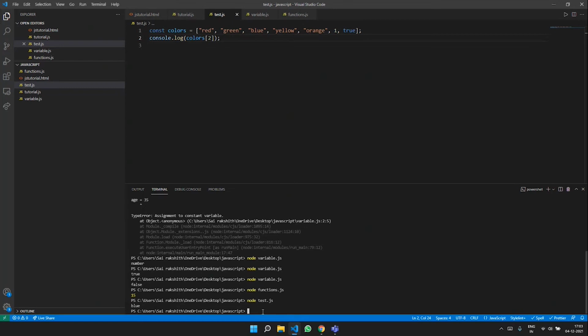The rest of the other things are same, but in JavaScript, the point I would like to highlight here about arrays is that it also lets you store different kinds of data types in this array. So we have orange, we have strings, we have numbers, we have booleans in the same array. That is the biggest advantage of using arrays in JavaScript, and it is so flexible, right? We need not make two other arrays, one for storing numbers and one for storing Boolean values.